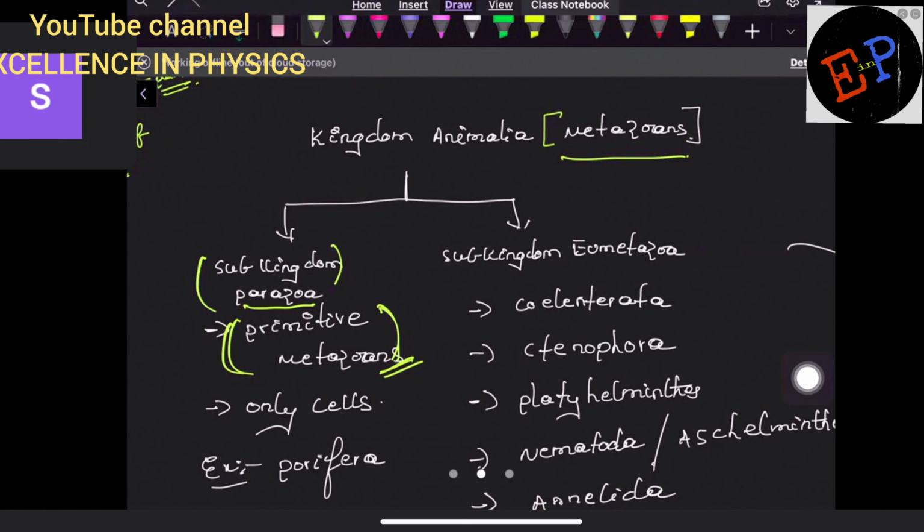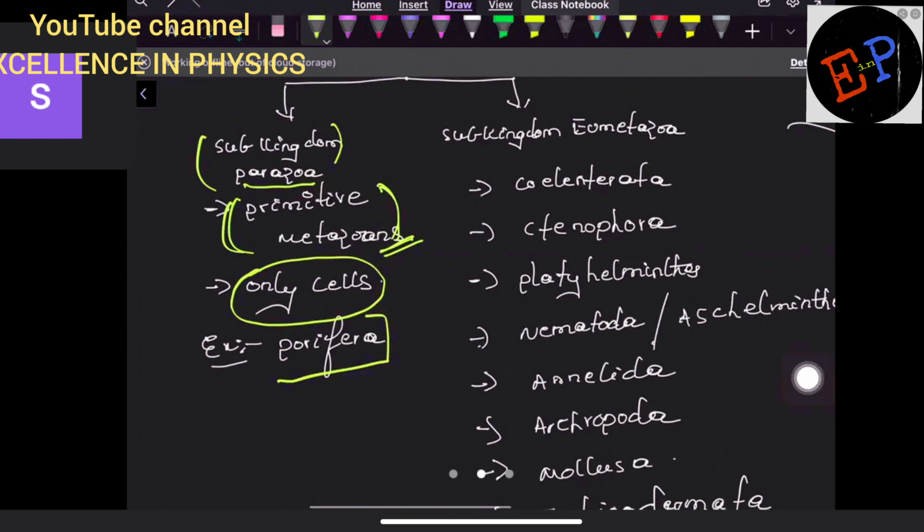So they are made up of only cells. Totally they are made up of only single celled organisms. It means some group of cells live together and they behave like an organism. Are you able to understand? And what is the example of these primitive metazoans or parazoans? The example is only Porifera. Only phylum Porifera comes under these primitive metazoans, which is called parazoa.